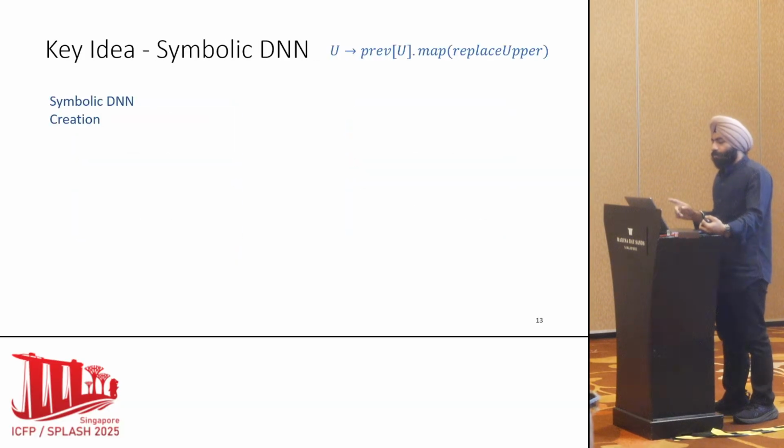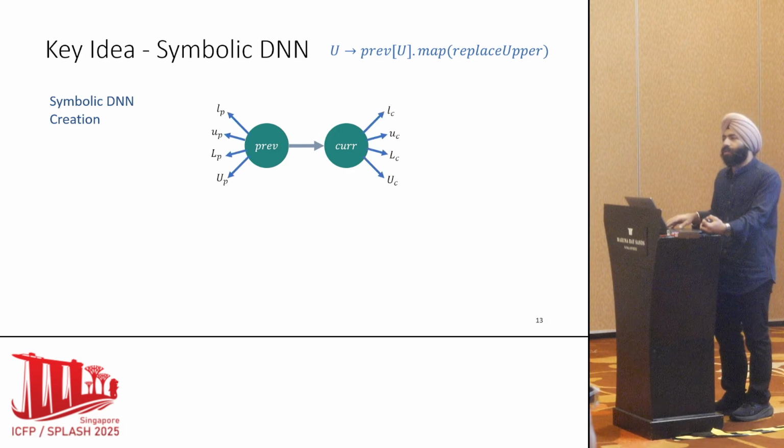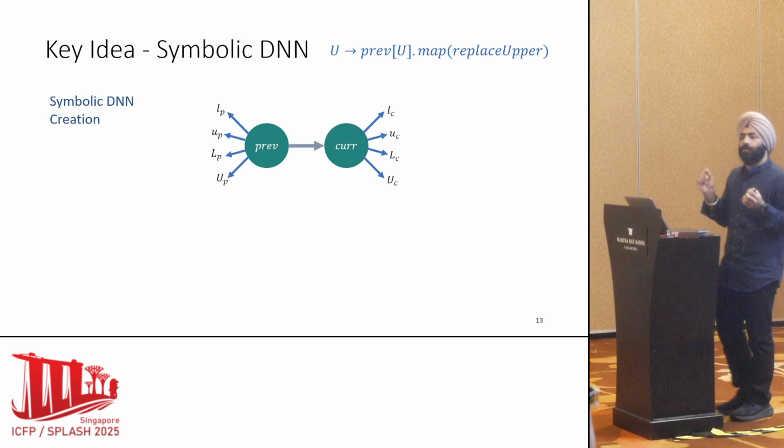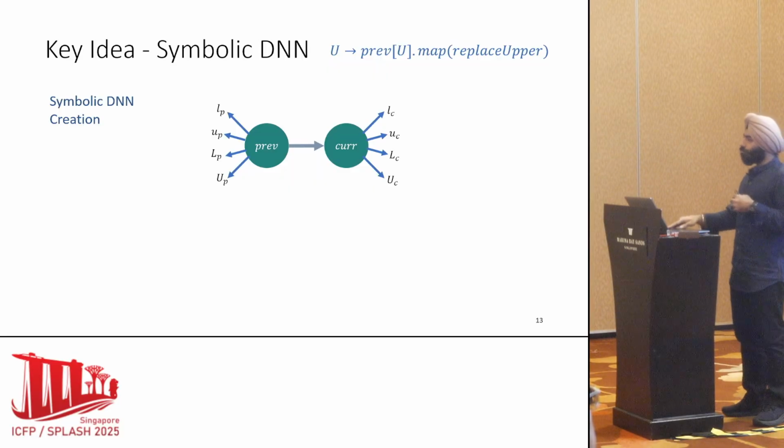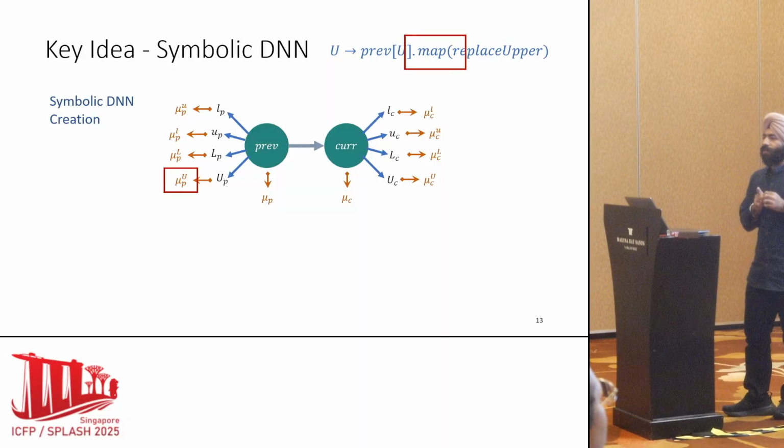Let's look at the concrete solution. The first step is to create a symbolic DNN, which starts with just 2 neurons, which are previous and current. Both of them will be associated with their own abstract shapes, which are L, U, capital L, capital U. Now we initialize all of these entities with symbolic variables, one per each. But now if you notice, we initialize this U with a single symbolic variable.